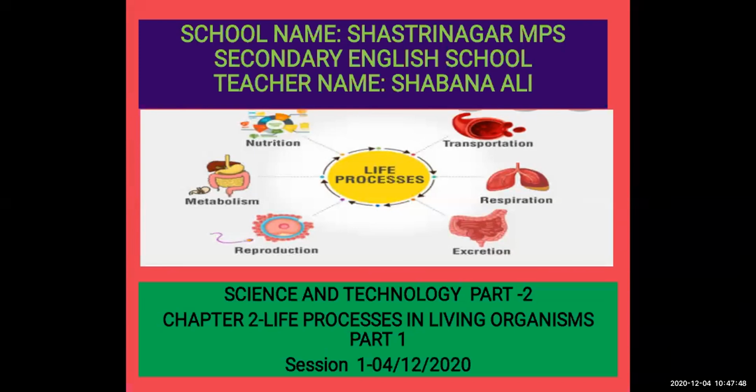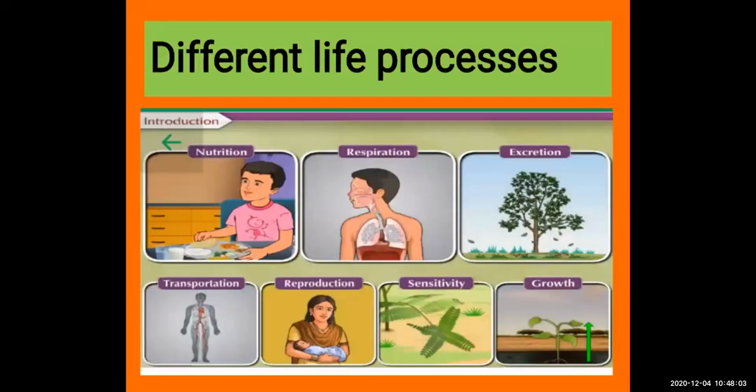So you can see on this screen also there are different life processes: transportation, respiration, excretion, reproduction, and metabolism. So first of all, we will see the introduction of these life processes. So you can see here, and you must have studied also in the lower standard in your primary school about these different life processes. So we will start from there. You have this knowledge, so we will do the revision for this. Okay, and then we'll go to the higher level. Now today we will see what are the different life processes.